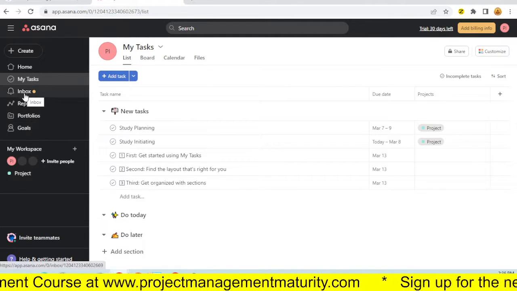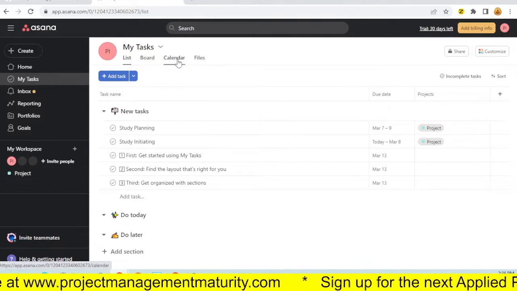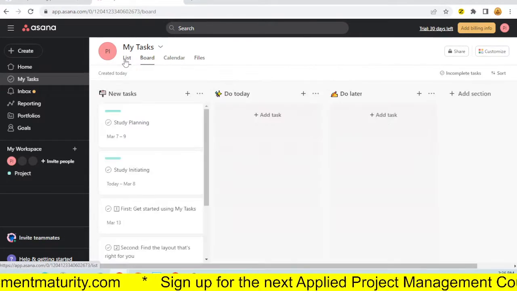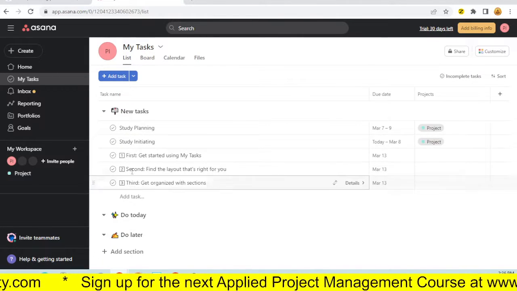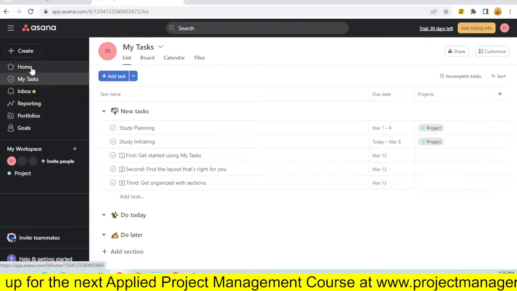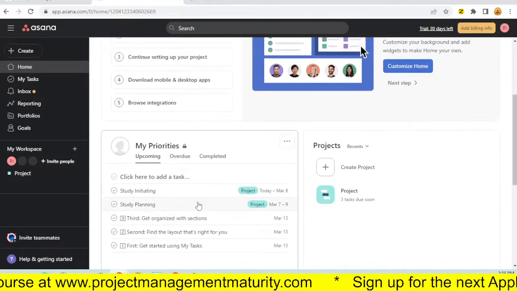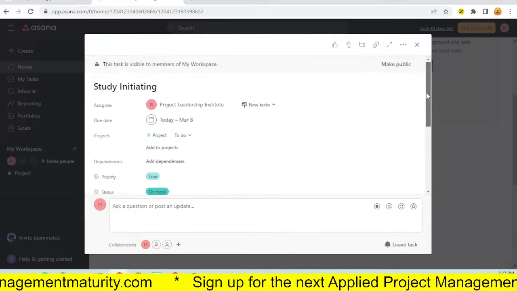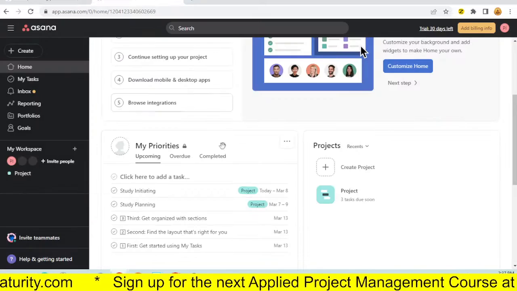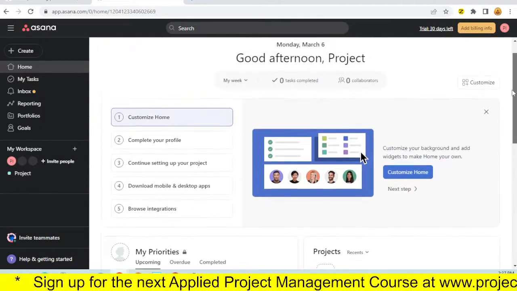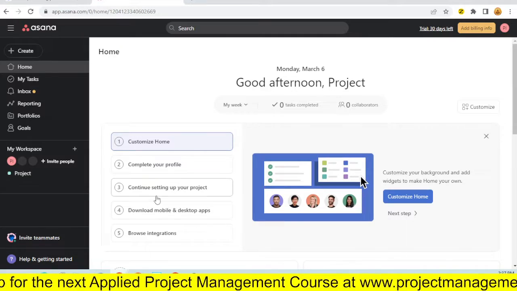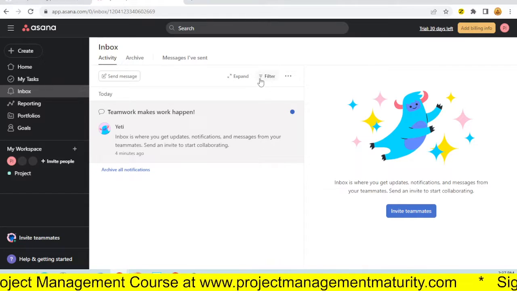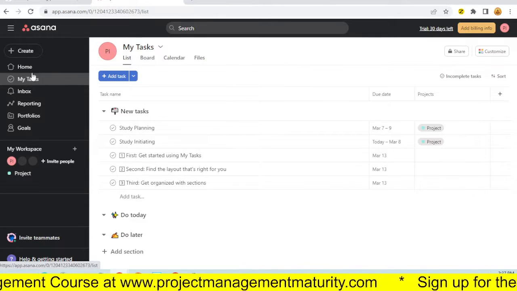I guess there's some measure of training that's needed. I like the interface, I like the look, I like the feel. I'm not happy that I can't get to what I'm looking for, which is a visual, a Gantt of some sort. I like the summary. It gives you a summary of all the projects. To be quite honest, again, my intuition tells me Smartsheet is probably going to be my favorite as far as the stable nature of it and the more intuitive nature as far as using a scheduling tool for a project manager is concerned.